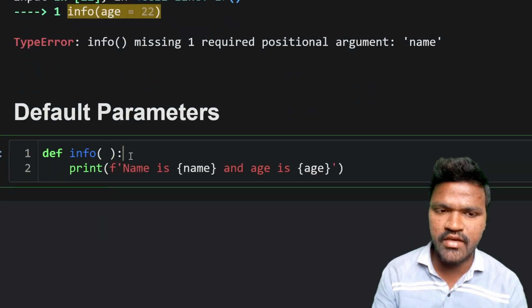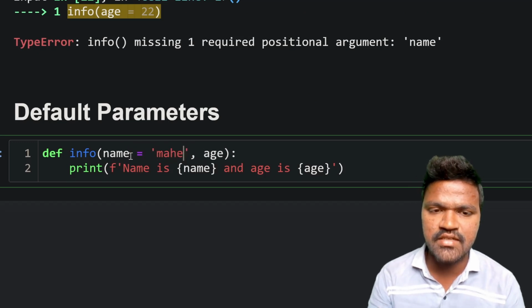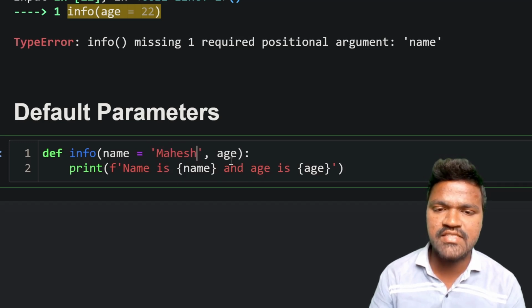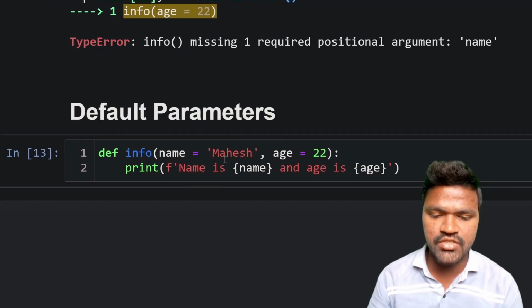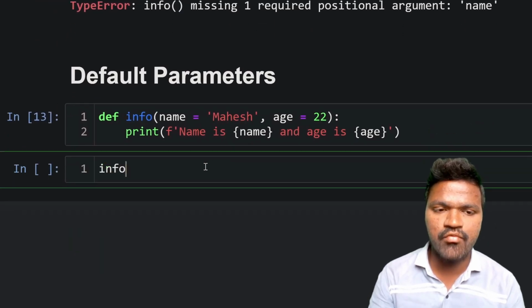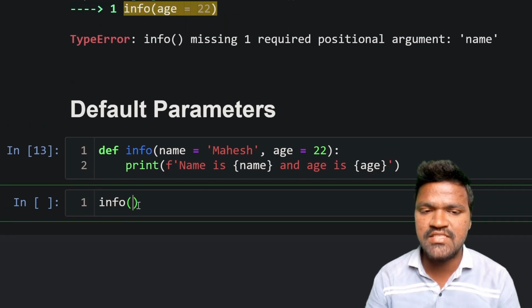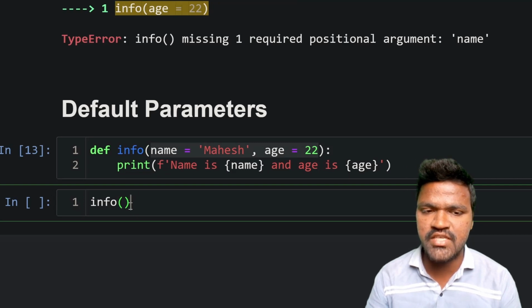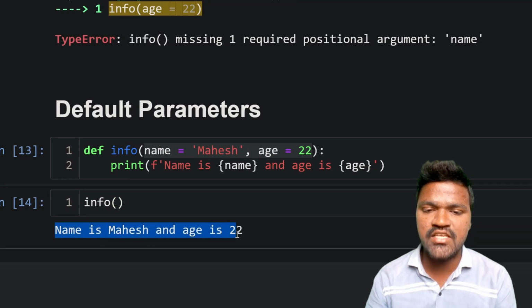I am taking name here, and for this name I will take the default name as Mahesh, and the default age as 22 here. I am executing this, and it got executed. Now, whenever I call this function, even if I simply mention the parenthesis without mentioning any arguments, we have two parameters, right? I'm not mentioning any arguments here, and if I execute this, we are still able to get the result. Name is Mahesh, age is 22.